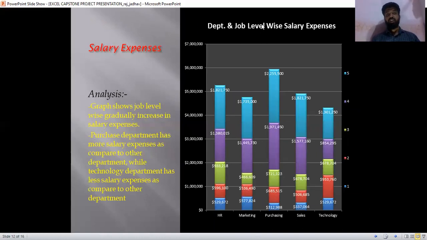The next graph is the salary expenses. This graph shows job level-wise gradually increasing salary expenses. The purchase department has more salary expenses as compared to other departments, while the technology department has less salary expenses as compared to other departments.